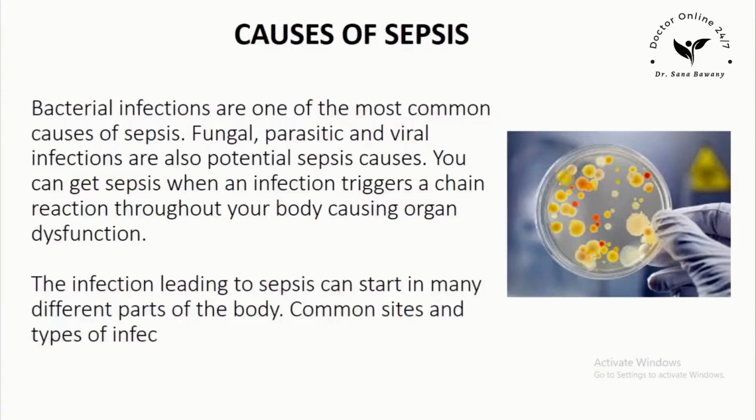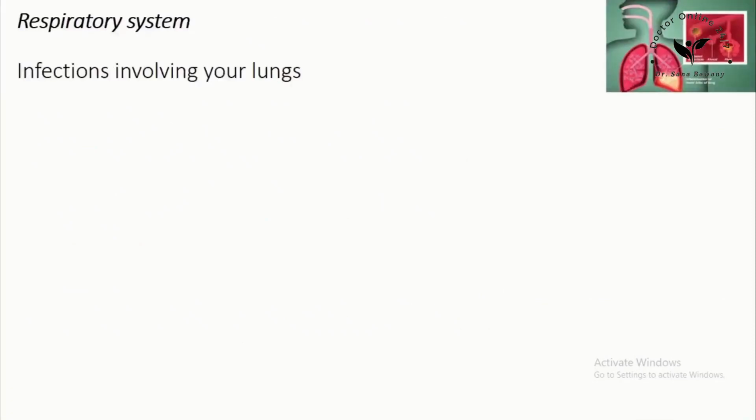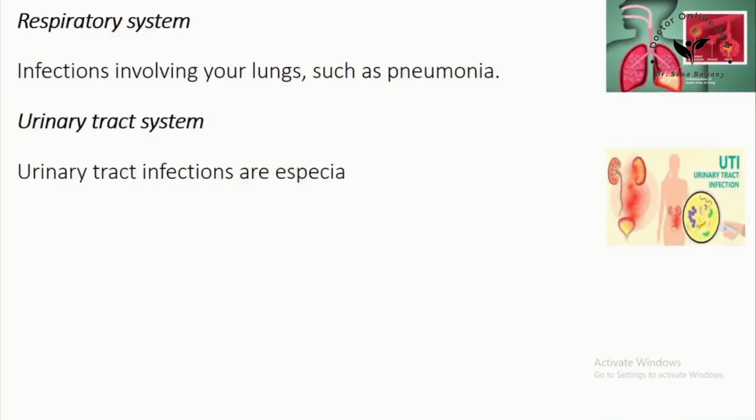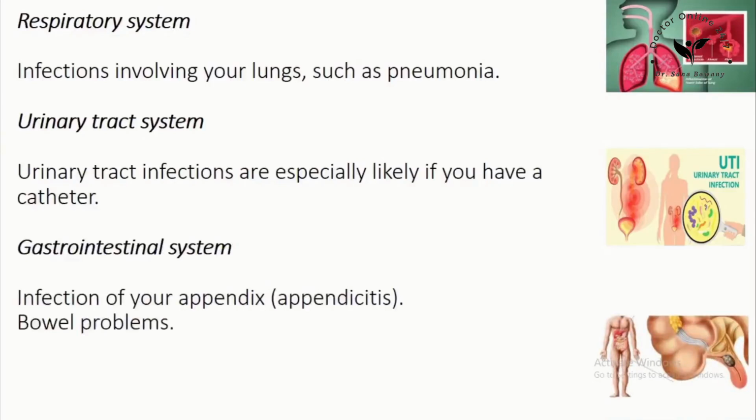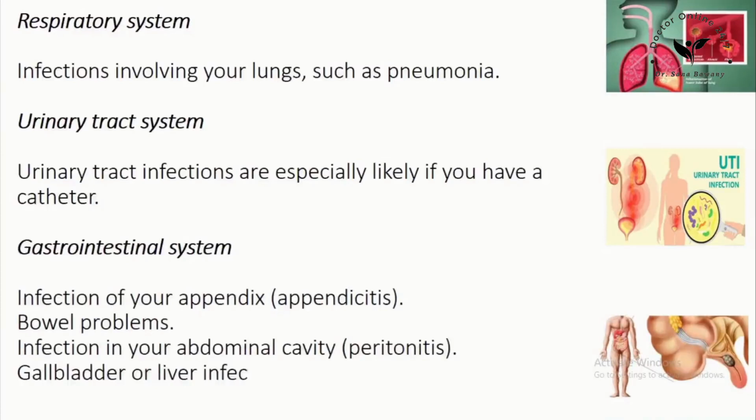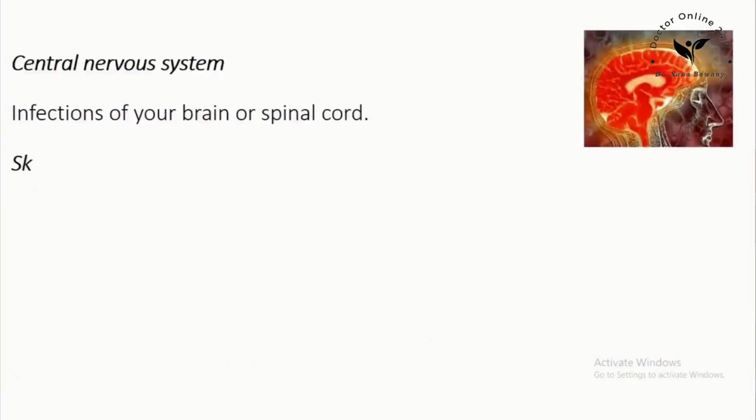Common sites and types of infections that can lead to sepsis include respiratory system: infections involving your lungs, such as pneumonia. Urinary tract system: urinary tract infections are especially likely if you have a catheter. Gastrointestinal system: infection of your appendix, appendicitis. Bowel problems. Infection in your abdominal cavity, peritonitis. Gallbladder or liver infections. Central nervous system: infections of your brain or spinal cord.